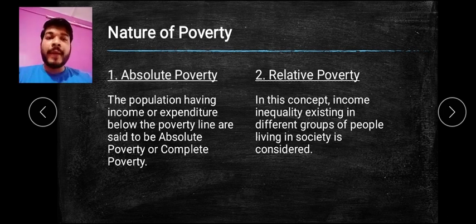When there is a comparison of groups, or of one person or family to another in a society, that comes under relative poverty. So always remember, relative poverty is the comparison between different groups of people or different classes of income earners, whereas absolute poverty means those persons who cannot earn enough or whose expenditure is less than the poverty line, and that population comes under complete poverty, or absolute poverty. I hope you have been clear with this.